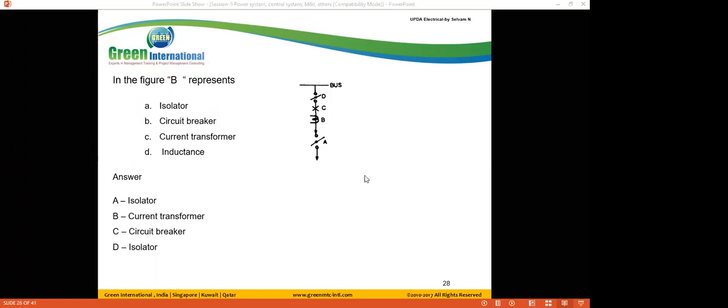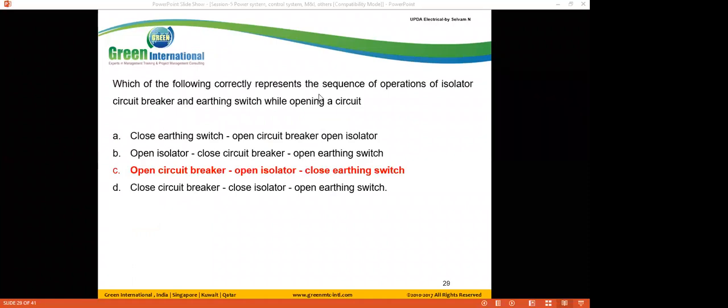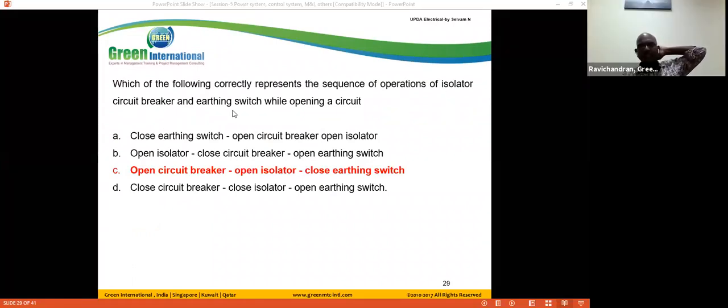Which of the following correctly represents the sequence of operation of isolator, circuit breaker, and testing switch while opening a circuit? First, you open the circuit breaker, then open the isolator and close the testing switch. This is the sequence of operations.